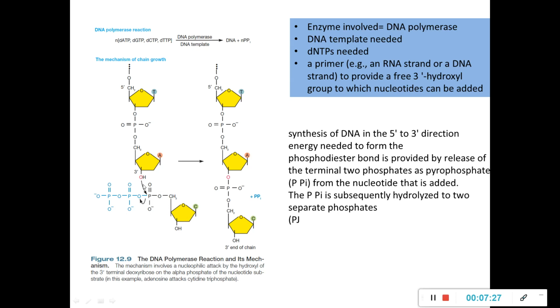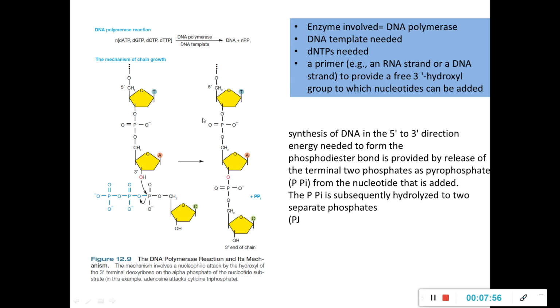The bonding between this 3'OH and the phosphate moiety of this CTP will result in the formation of 3' to 5' phosphodiester bonds, which will link the next nucleotide onto the dinucleotide. So synthesis of DNA always happens in the 5' to 3' direction.